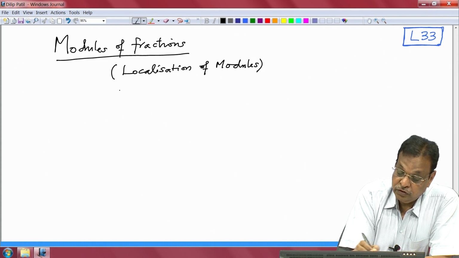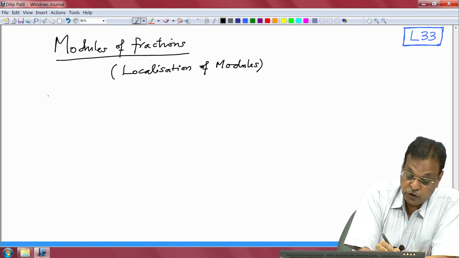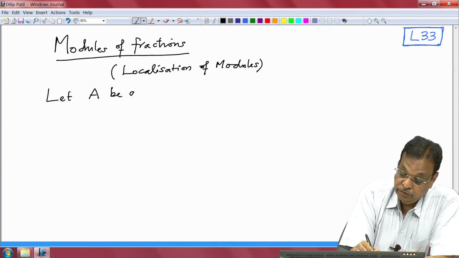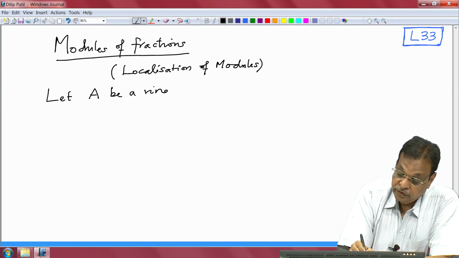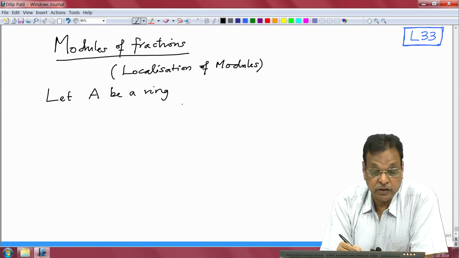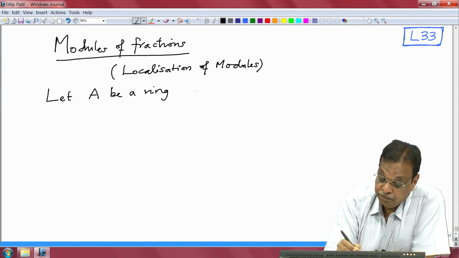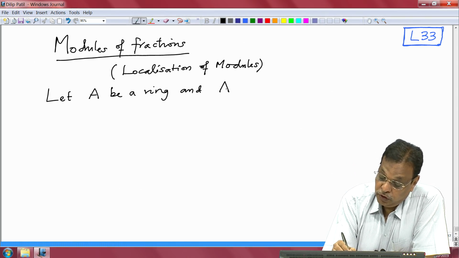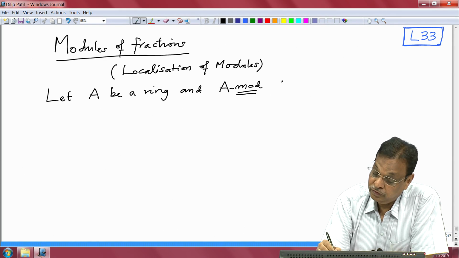So, we fix the notation. Let, as usual, A be a ring, always commutative, and now we are studying modules over the ring A. As usual, A-mod is the category of A modules.